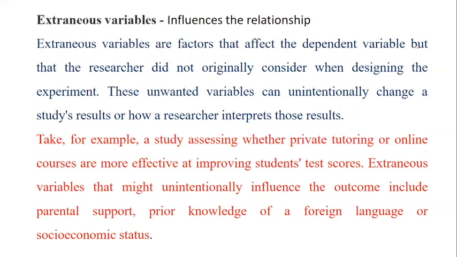As I said, for example, take a study assessing whether private tutoring or online tutoring courses are more effective. So here the unintentional influence on the outcome may come in the form of parental support, or prior knowledge, or socio-economic status.